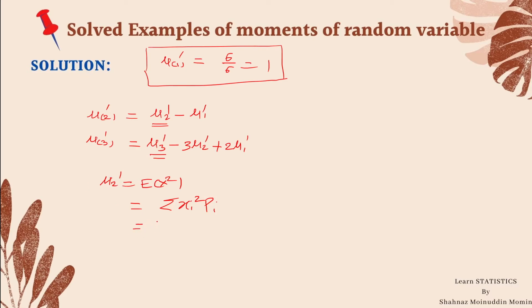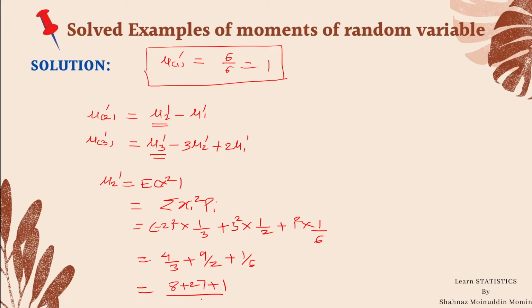So mu 2 dash is equal to minus 2 square into 1 by 3 plus 3 square into 1 upon 2 plus 1 square into 1 by 6. So it is 4 by 3, 9 by 2 plus 1 upon 6. By taking LCM, we get 8 plus 27 plus 1 divided by 6, which is equal to 36 by 6, and it is 6. This is the second raw moment about origin.